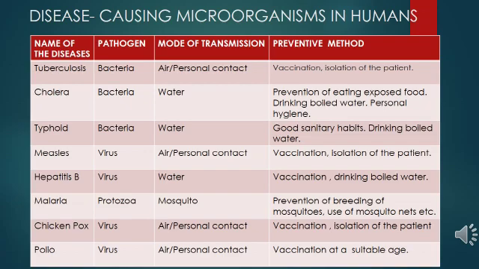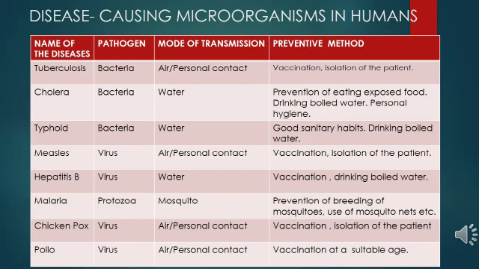Measles is caused by a virus. Mode of transmission is air and personal contact, and how can we prevent it? By vaccination and isolation of the patient. Hepatitis B is caused by a virus too. Mode of transmission is water. Preventive methods are vaccination and drinking boiled water. Malaria is caused by the protozoa Plasmodium. Mode of transmission is the mosquito, and preventive measures are prevention of breeding of mosquitoes, use of mosquito nets, etc.